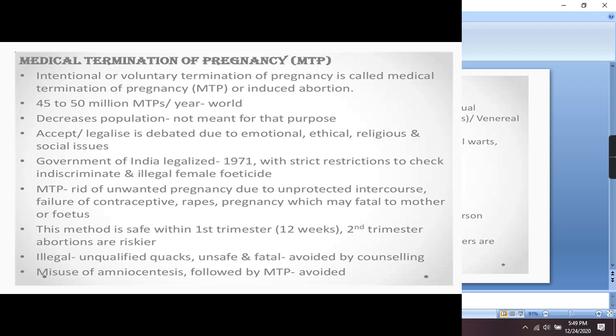Along with this, there is a word, amniocentesis. Now this technique has been banned because people are misusing it. Actually it is a technique in which the amniotic fluid is taken out from the mother's uterus and examined for chromosomal disorders or any other genetic disorder the child may have. But people misuse it. They find out if the fetus is female, and then they usually go for abortion. That's why the government has banned it now.